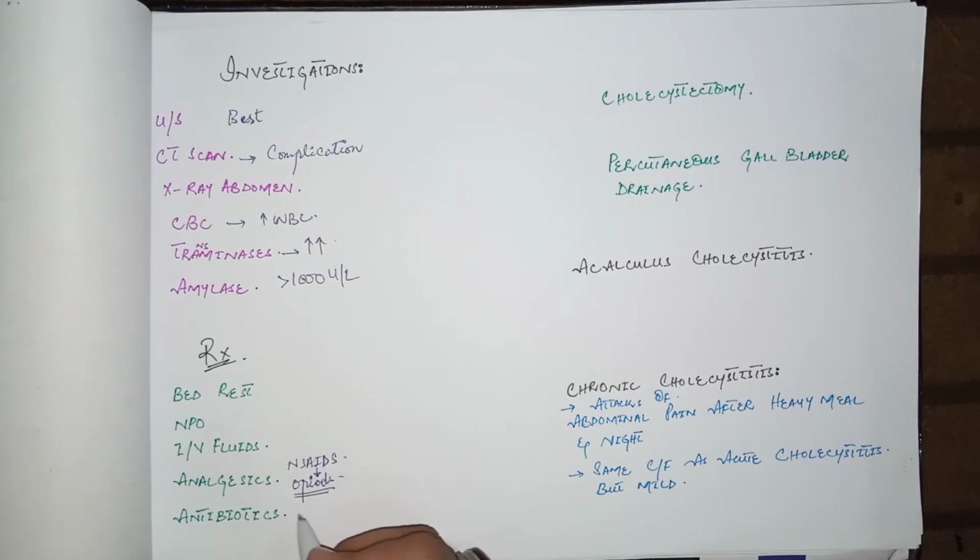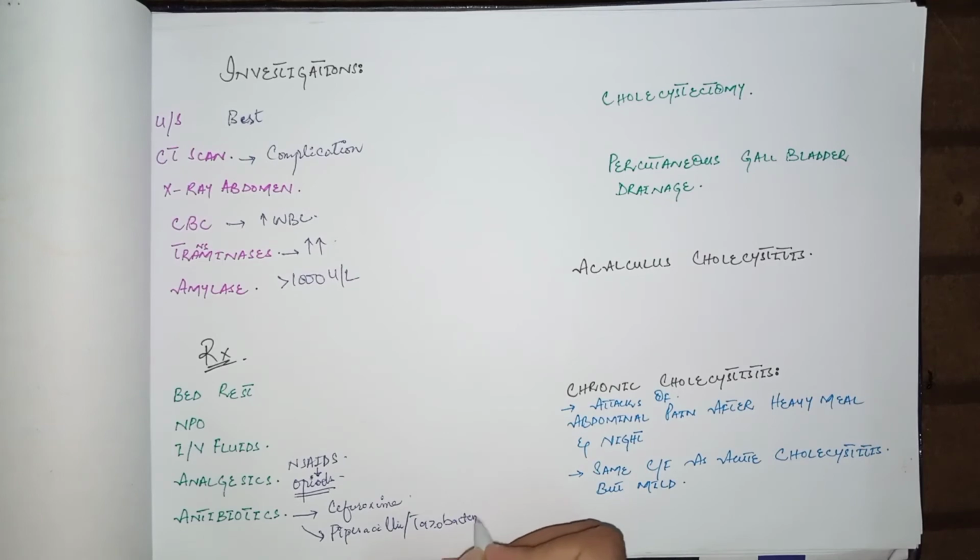For antibiotics, the first choice is ceftriaxone, which is basically a third generation cephalosporin, and the other treatment option is the piperacillin and tazobactam combination. This is important. These two drugs are first line antibiotics in acute cholecystitis, but some doctors prescribe MTZ, that is metronidazole, in very severe cases of acute cholecystitis.